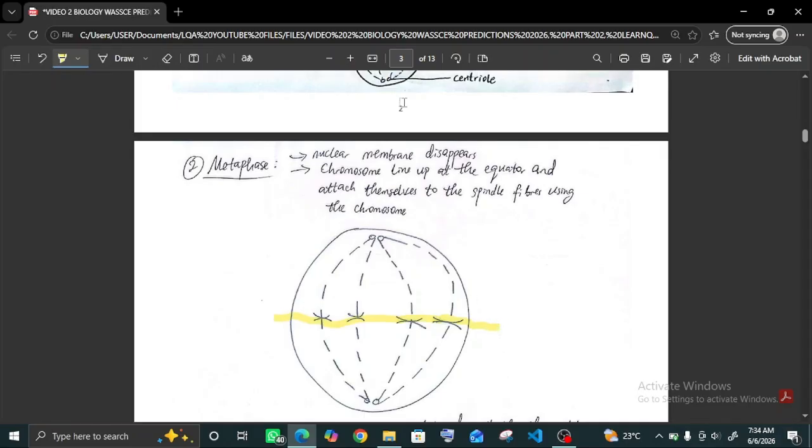Even if you didn't do geography, if you did maths, the chromosomes line up at the equator and attach themselves to the spindle fibers. These are the spindle fibers, and the chromosomes attach themselves to them.